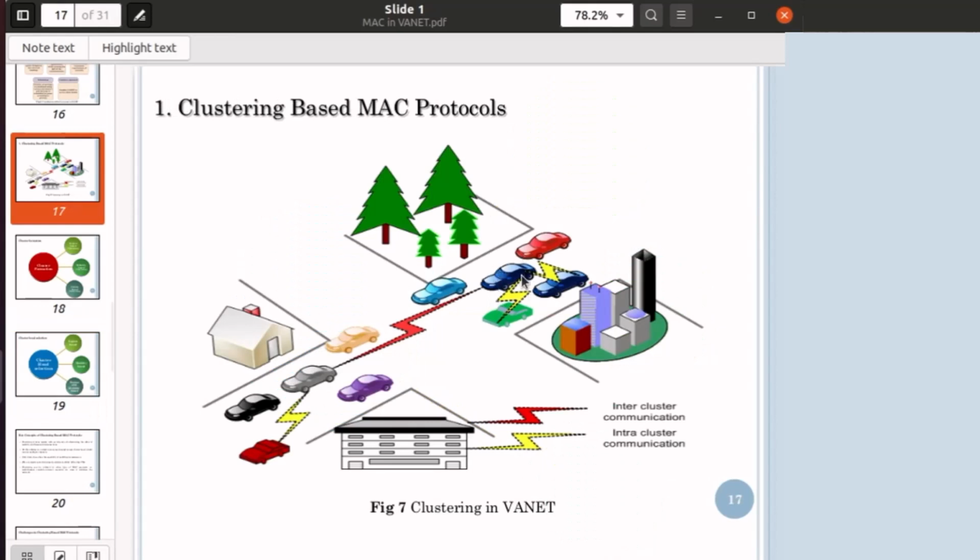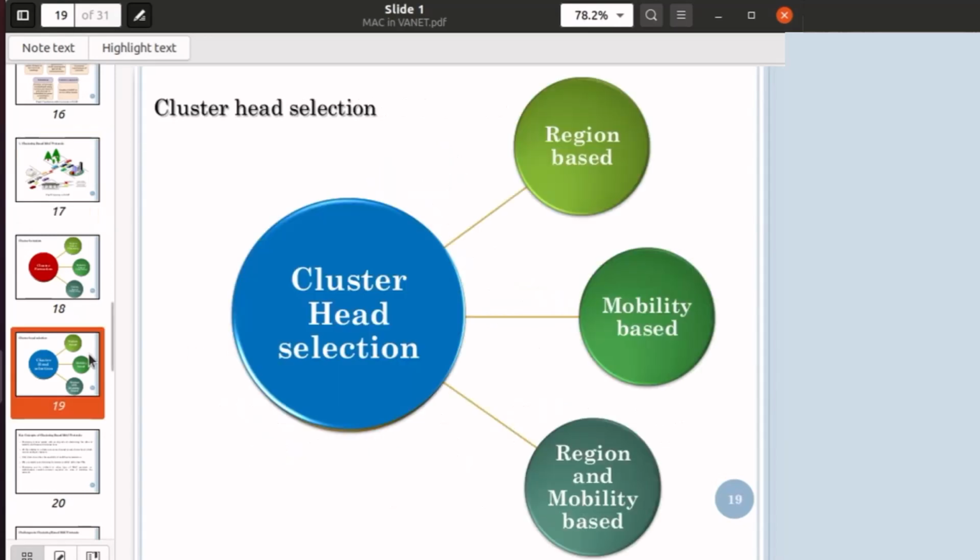Like this vehicle, it is closest to the center of the cluster, so it is selected as cluster head. In the first cluster, the grey vehicle is selected as cluster head. Why? Because it is near the center of the cluster. So this is called region based cluster head selection.